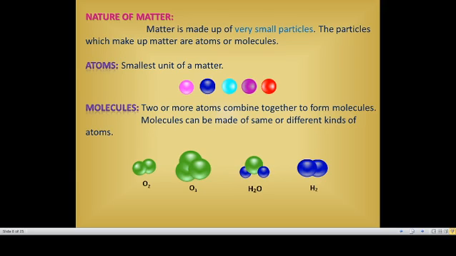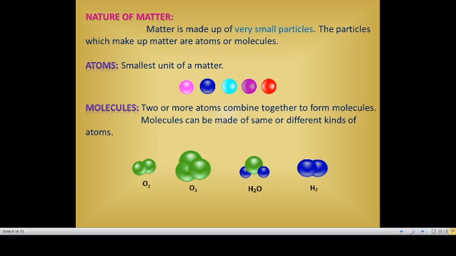Now we can take oxygen. We are breathing oxygen. That oxygen is O2. That means two atoms of oxygen combine to give O2. Like that, O3, the ozone layer, that ozone gas is also made of three atoms of oxygen. So these are all molecules: oxygen molecule, ozone molecule. These two atoms or three atoms combined together give molecules.